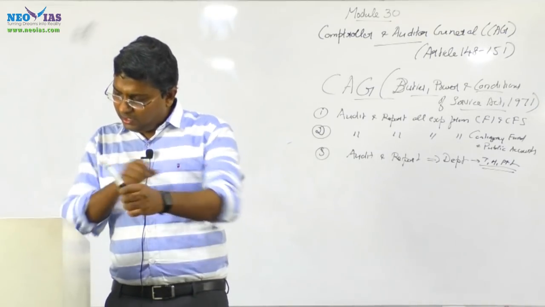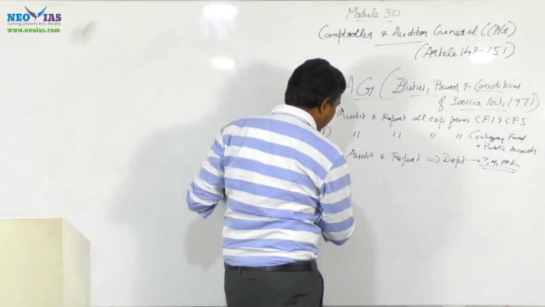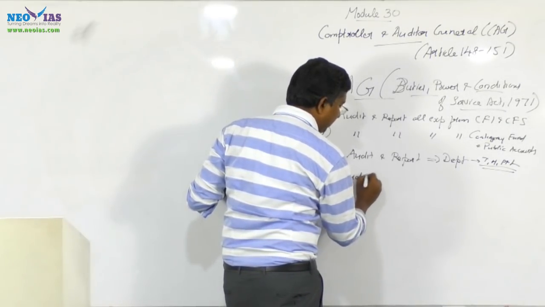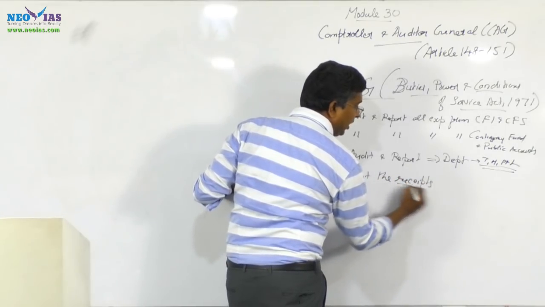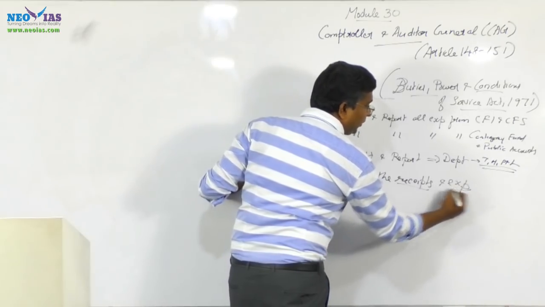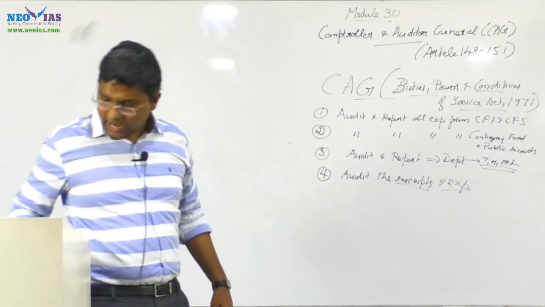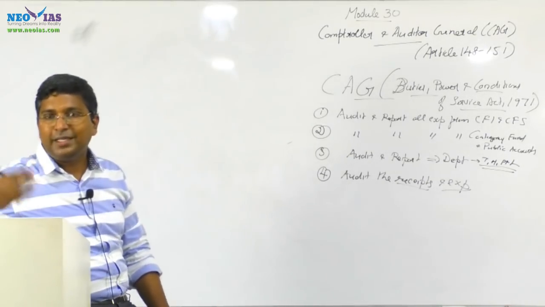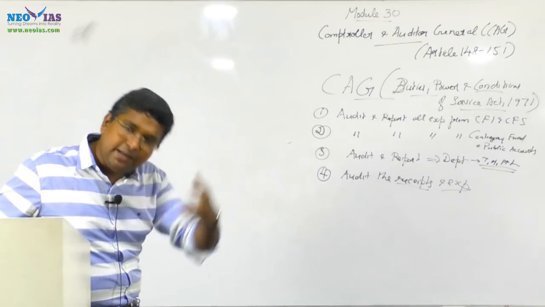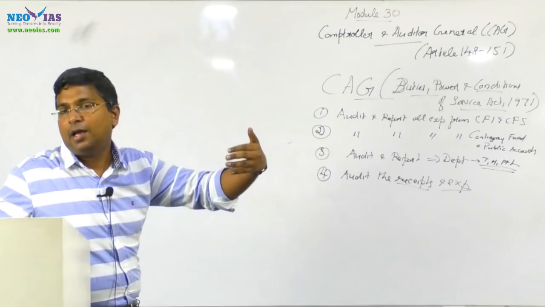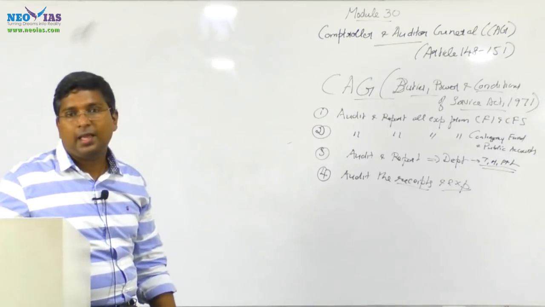Then regarding auditing receipts, the CAG also has the power to audit the receipts and expenditure of the union and of each state. It can audit what receipts the union gets, what receipts the state gets, and what expenditure they make, by the union and the state.